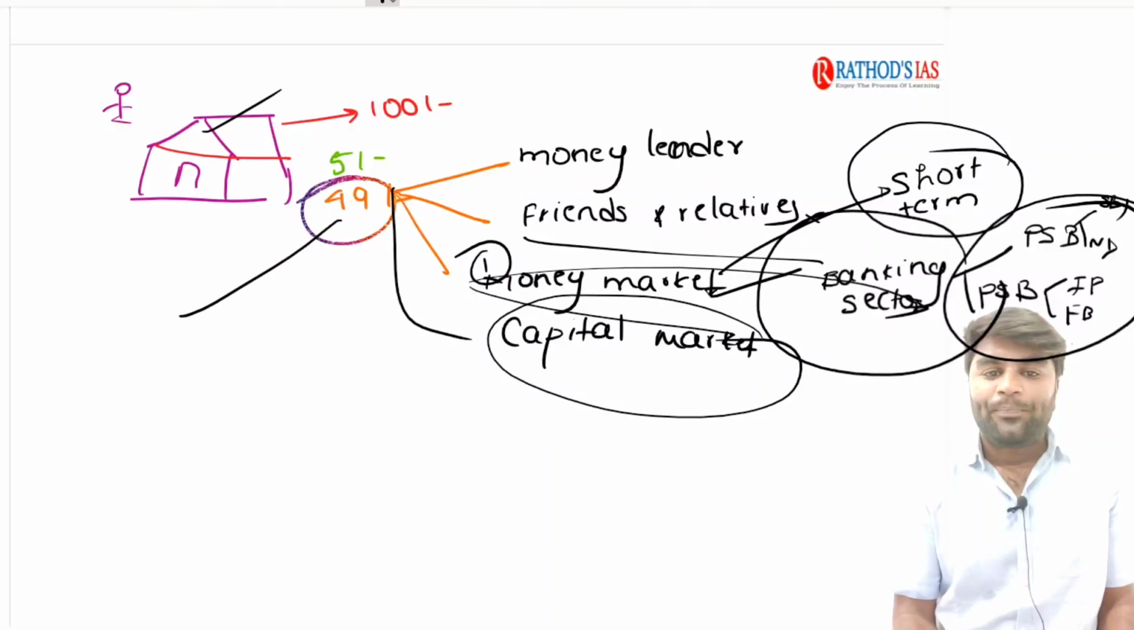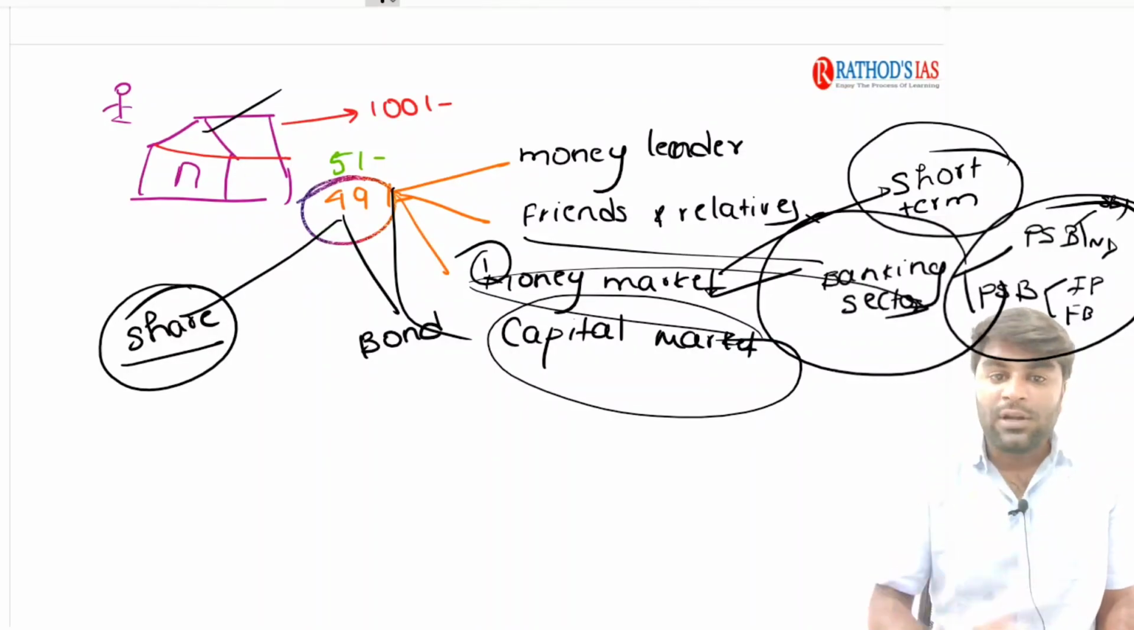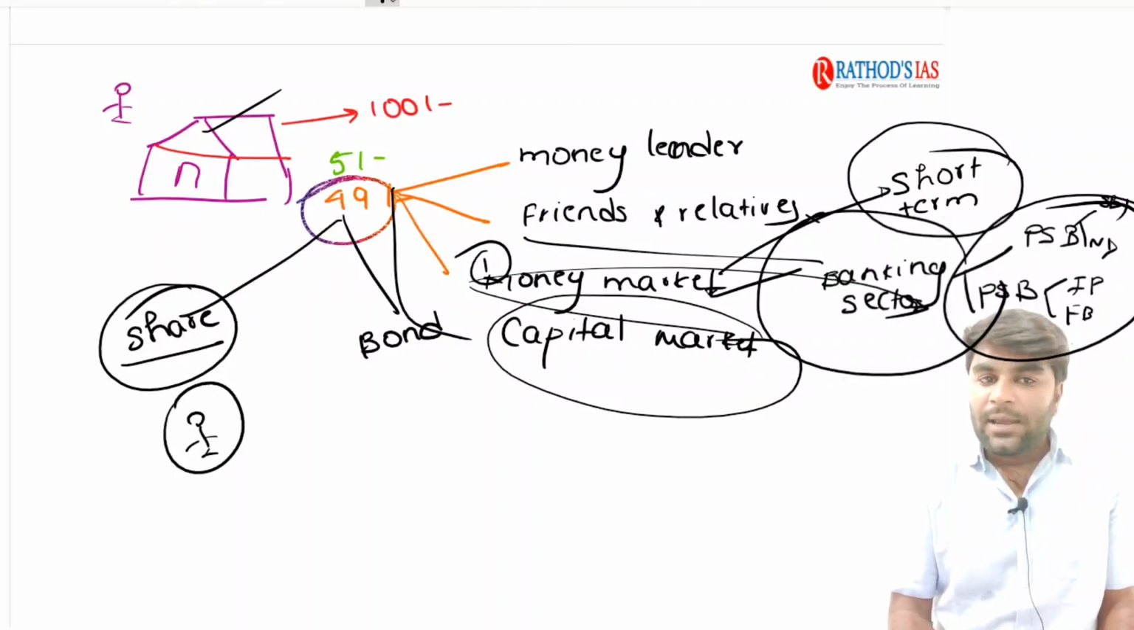Now, understand this 49 rupees, he can issue it in the form of a share or he can issue it in the form of a bond. Now, try to understand the meaning of the share itself. Try to observe the word itself. See, for example, he is the person. Now, if he subscribed to, try to understand this macroeconomic word.